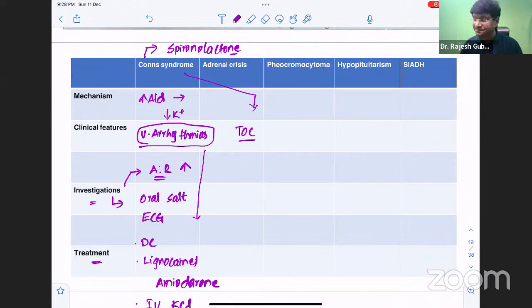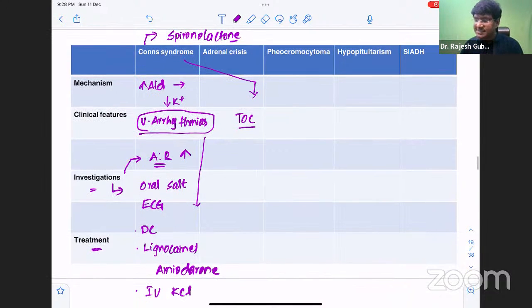So this is about Conn syndrome, one of the important endocrine emergencies. And why is it an endocrine emergency? Because of hypokalemia, the individual may develop ventricular arrhythmias.